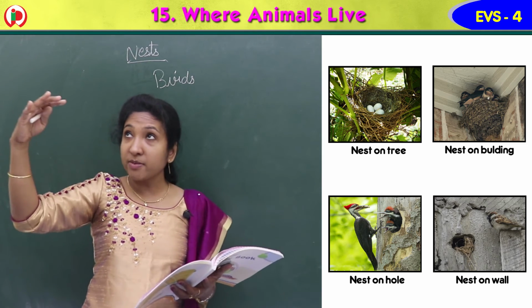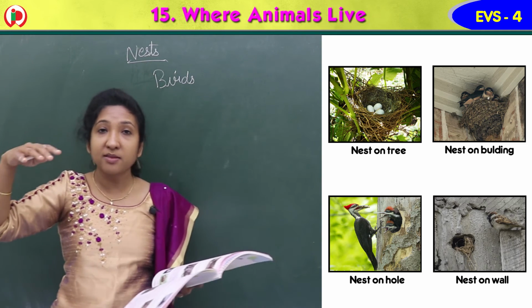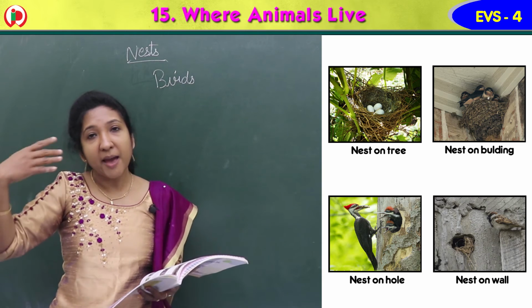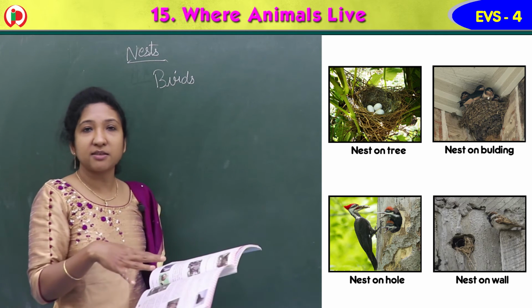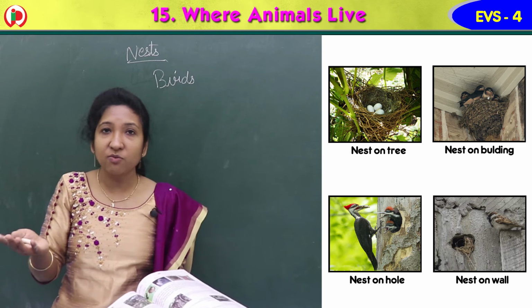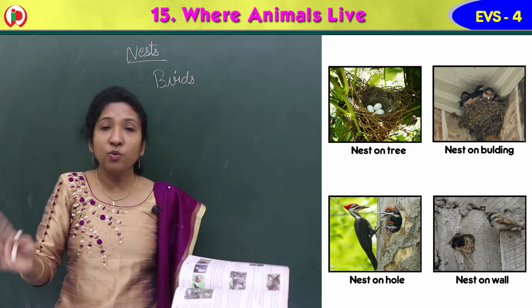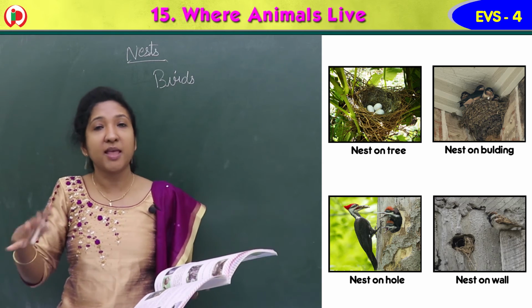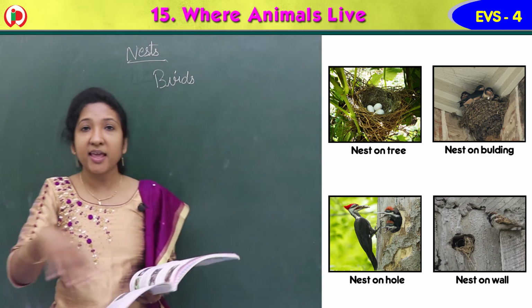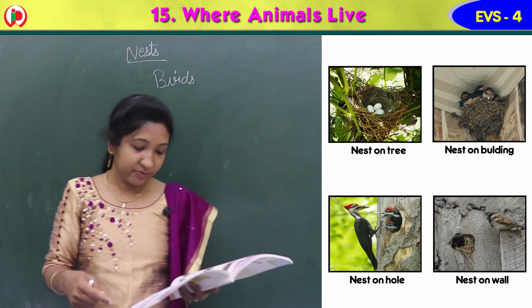When the stage comes, when they start to fly, what happens? The mother bird will abandon the nest. It means they leave the nest. They don't want the nest again. Once they start flying, now they are healthy and active, we say. They are okay. They can take care of themselves. After that, they leave the nest.